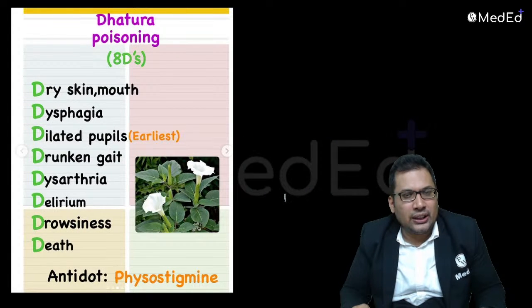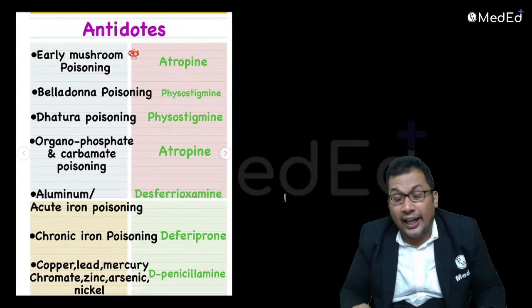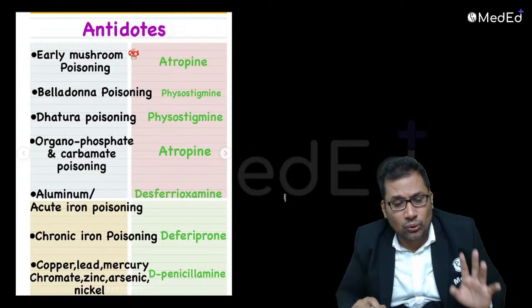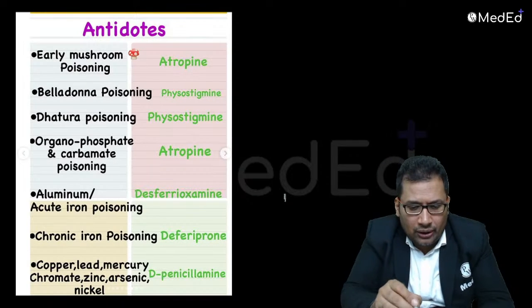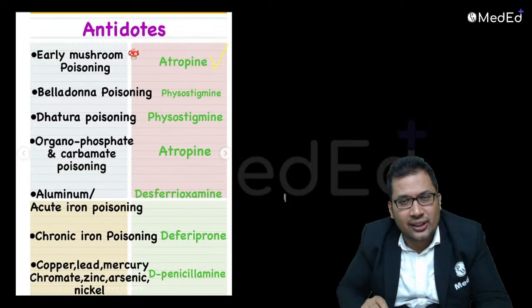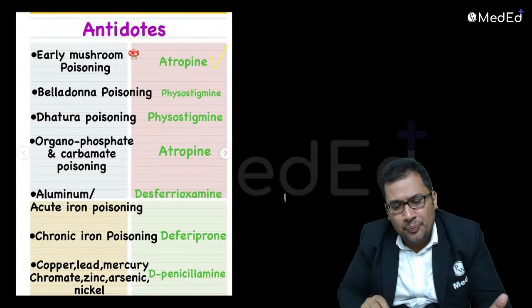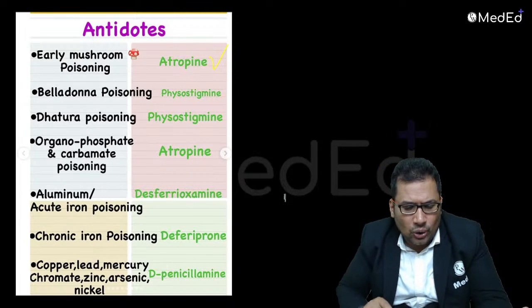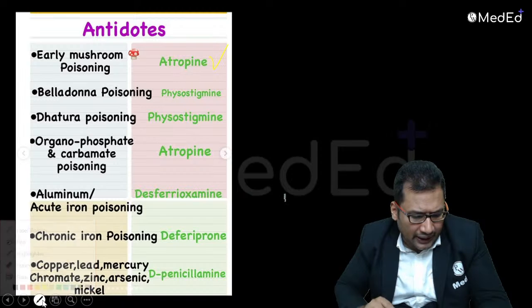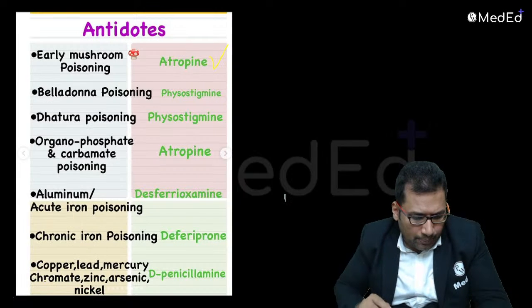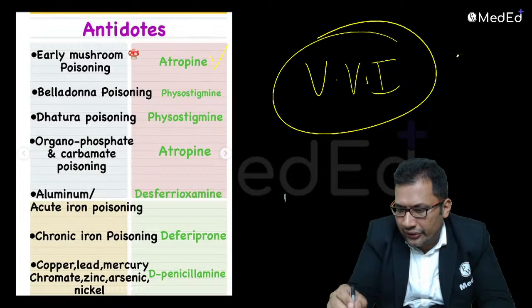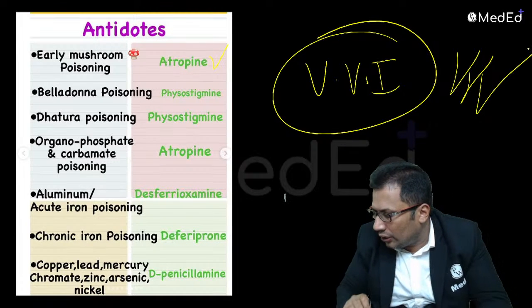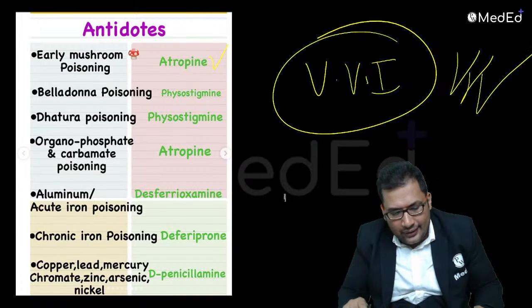Datura poisoning, manifestations, antidotes are very commonly asked. You can go through this. I'll provide you this PDF at the end. So mushroom poisoning: atropine. Belladonna: physostigmine. Datura: physostigmine. Organophosphorus: atropine. All is very important. Go through these antidotes. Definitely a very important question. Go through this after the class. Very important antidotes, very commonly asked.